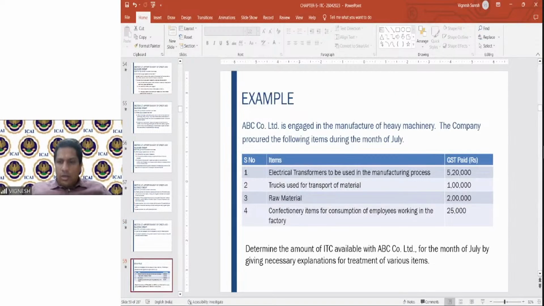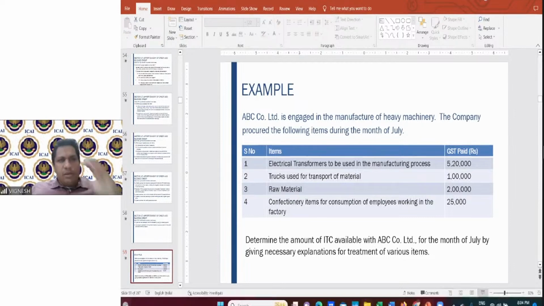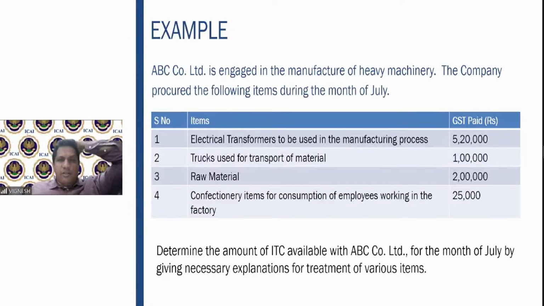Okay, so kindly try to work out this problem. ABC is engaged in manufacture of heavy machinery. The company procured the following items during the month of July: electrical transformers to be used in the manufacturing process, GST paid 5.2 lakhs; trucks used for transport of material, 1 lakh; raw material, 2 lakhs; confectionery items for consumption of employees working in the factory, 25,000. Determine the amount of ITC available with ABC company for the month of July by giving the necessary explanations.